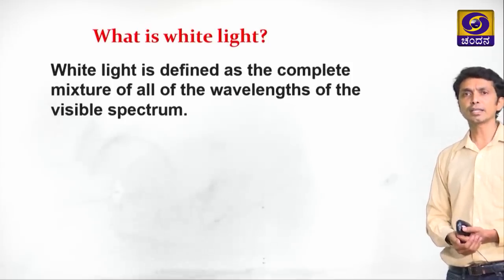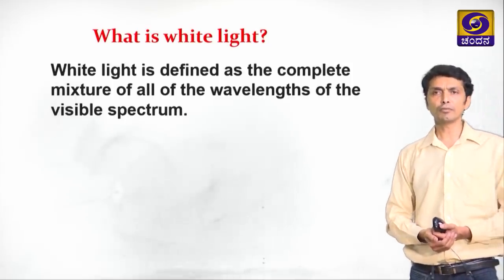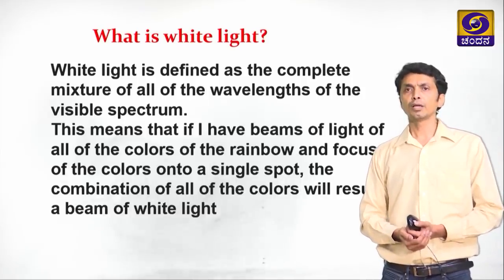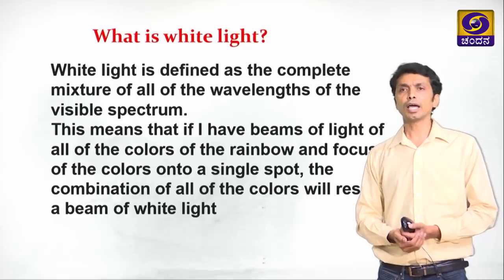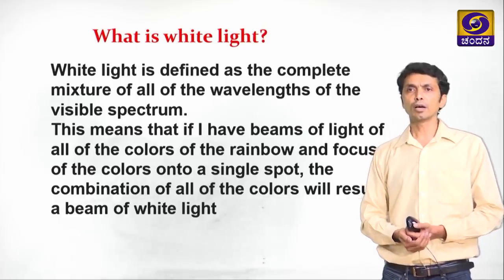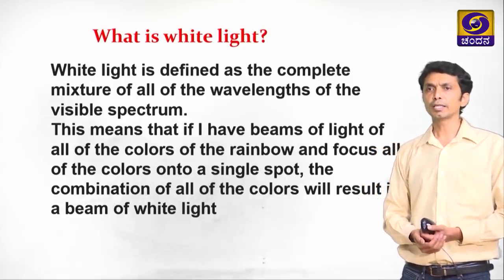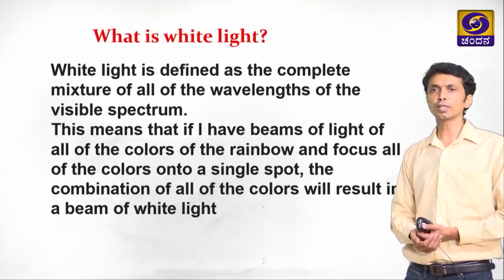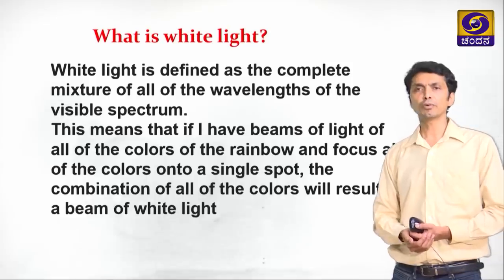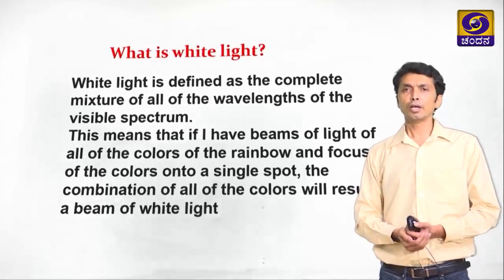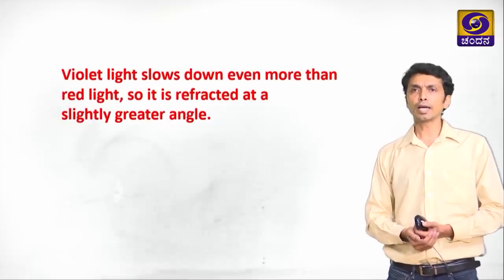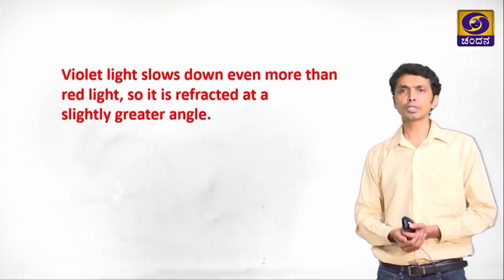White light is defined as the complete mixture of all the wavelengths of the visible spectrum. This means that if I have beams of light of all the colors of the rainbow and focused all of the colors onto a single point, the combination of all the colors will result in a beam of white light. Just as in the previous slides, we saw violet light slows down even more than red light.